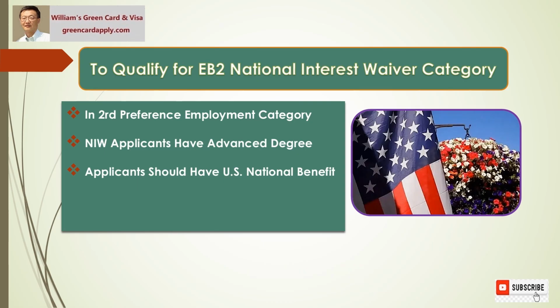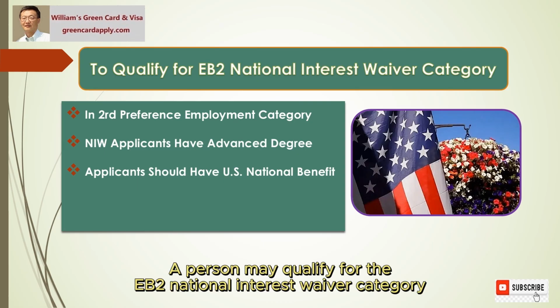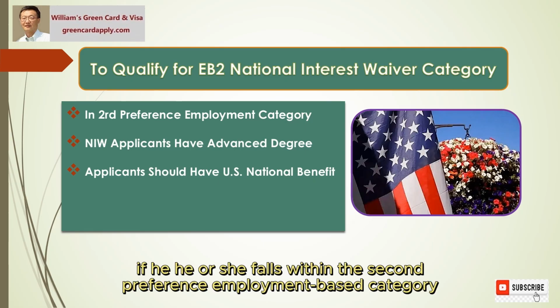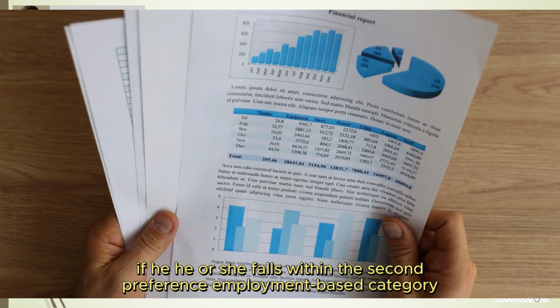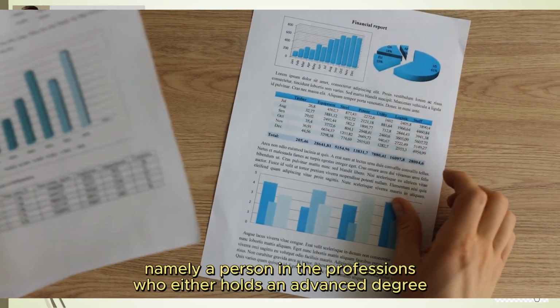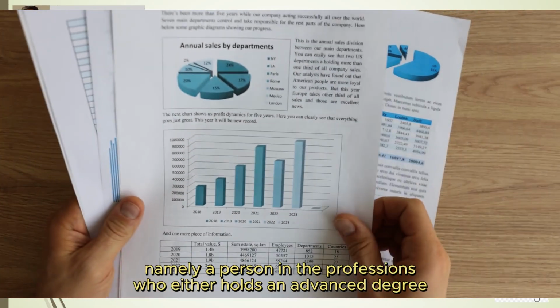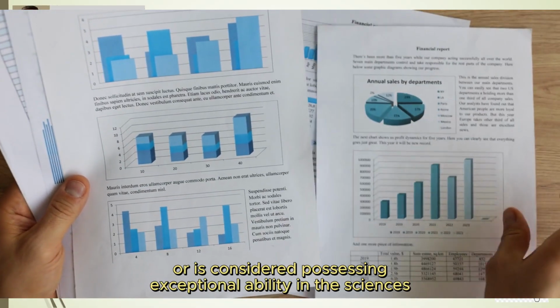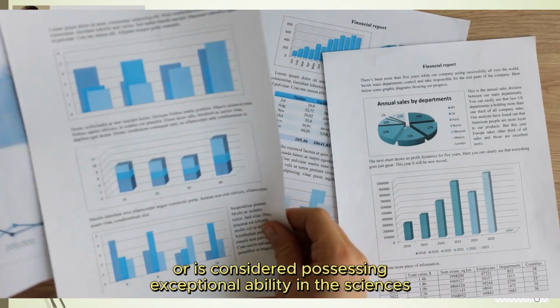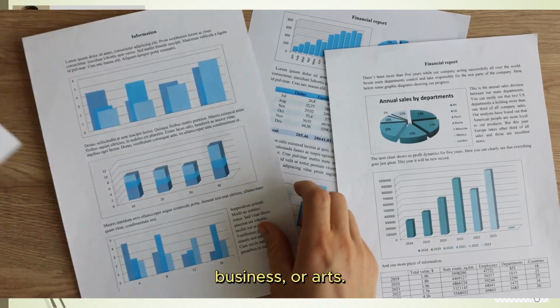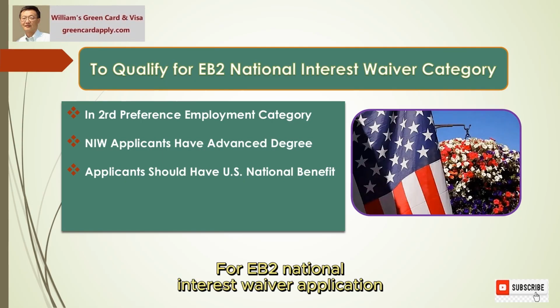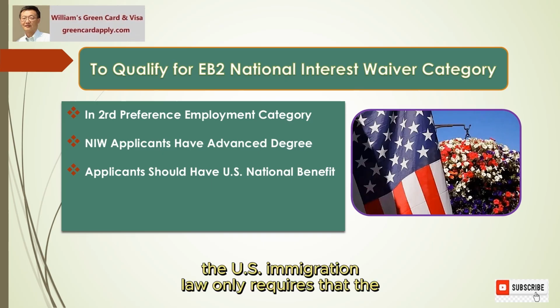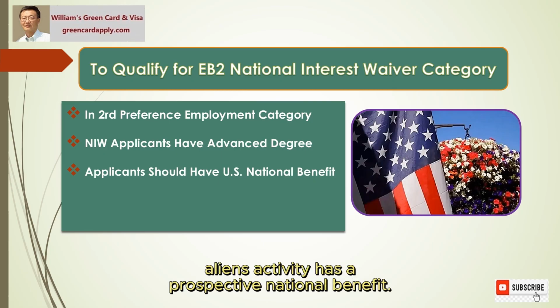National interest. A person may qualify for the EB2 National Interest Waiver category if he or she falls within the second preference employment-based category, namely a person in the professions who either holds an advanced degree, or is considered possessing exceptional ability in the sciences, business, or arts. For EB2 National Interest Waiver application, the U.S. immigration law only requires that the alien's activity has a prospective national benefit.